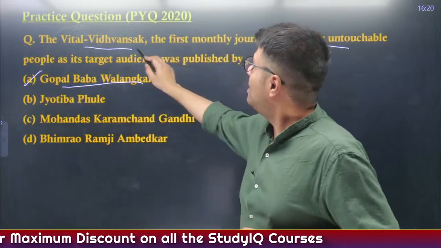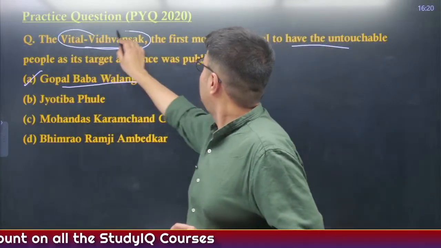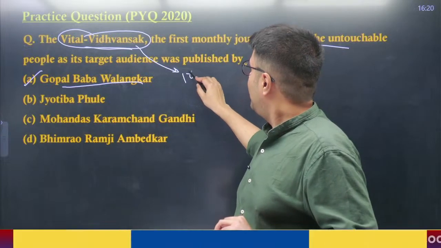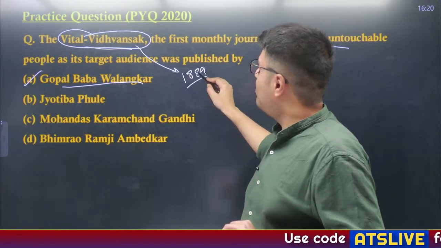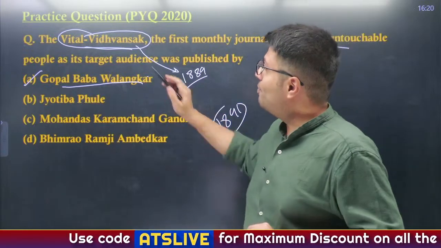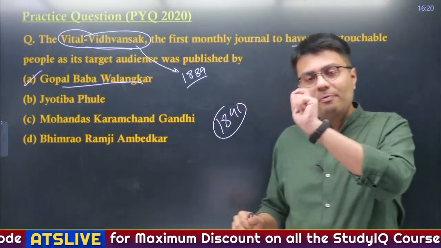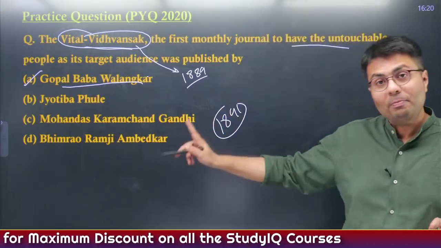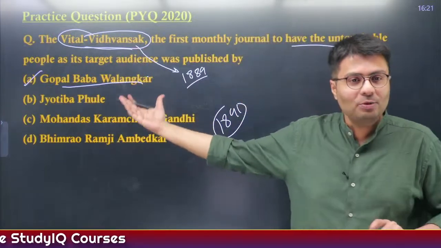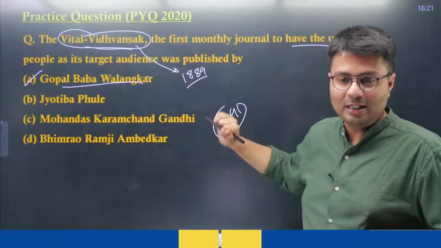Now, if you remember this particular journal, it started to be published in what? 1889. And when was Dr. B.R. Ambedkar born? 1891. So therefore option A is the right answer. I told you the famous publications of Dr. B.R. Ambedkar in our today's discussion. It was not Vittal Vidhvanshak. So that is why my purpose of asking this question was this.